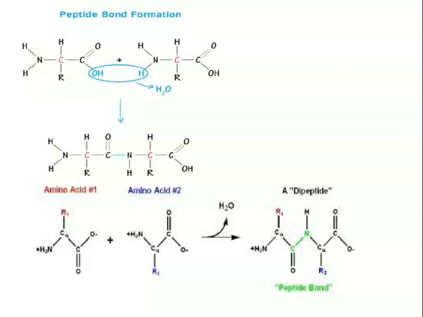Zwitter ion structure means that the proton can be transferred from the carboxyl end to the amino site. As a result, NH2 will become NH3+, whereas COOH, which has lost the proton, gets converted into COO-.